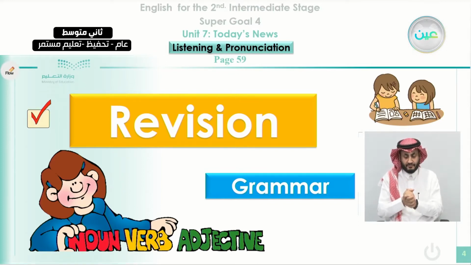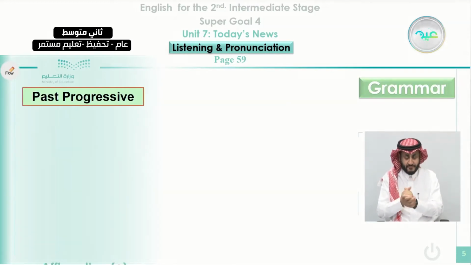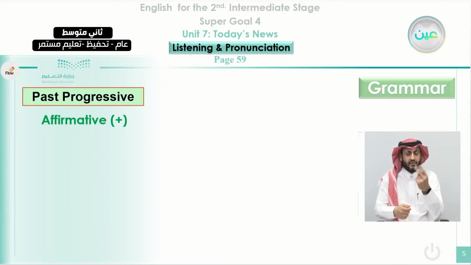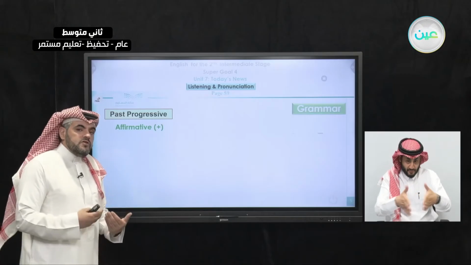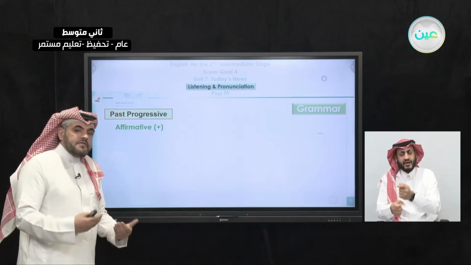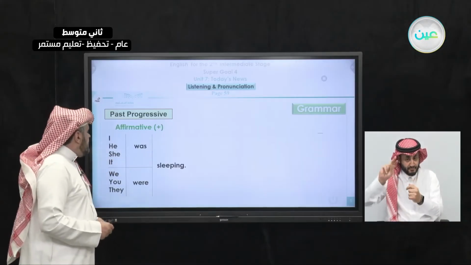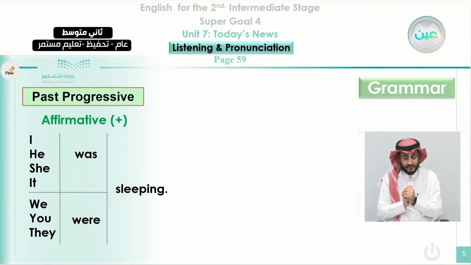You remember in the previous lesson we studied grammar, and we studied past progressive when we talk about 2 actions happened in the past. One of these actions was continuous in the past, and the other action interrupted this action. Okay, how to construct it? We do it like this. I was sleeping, he was sleeping, she was sleeping, it was sleeping. The auxiliary verb was comes with I, he, she, it. But when we use the other pronouns like we, you, and they, or the plural, we use were. So we can say we were sleeping, you were sleeping, and they were sleeping.